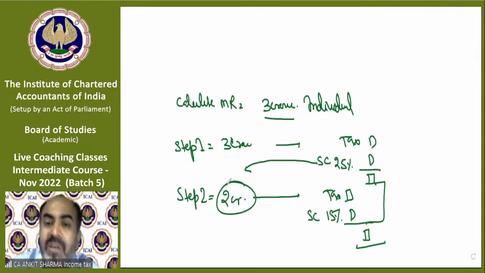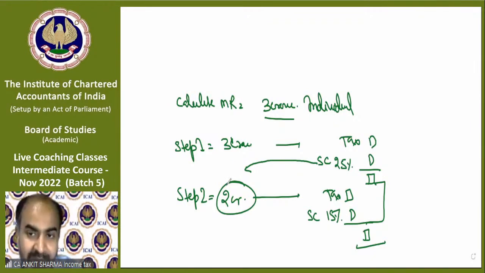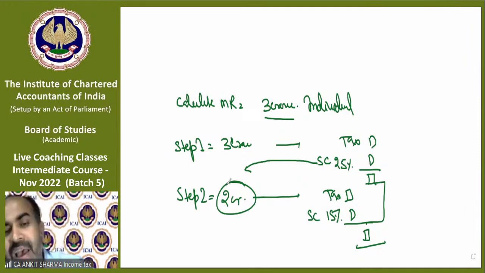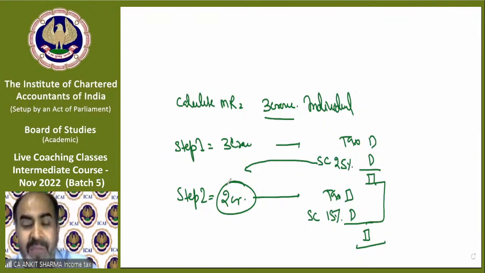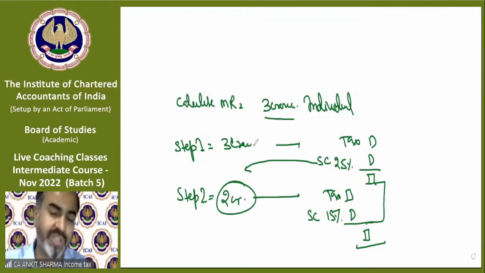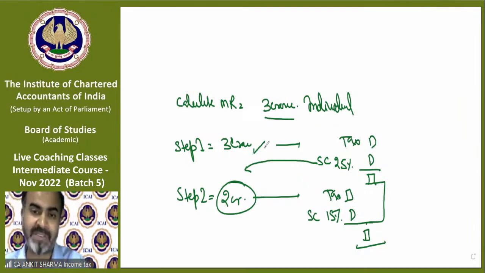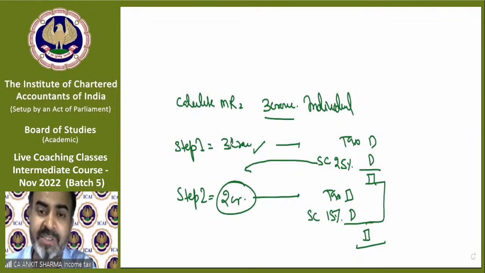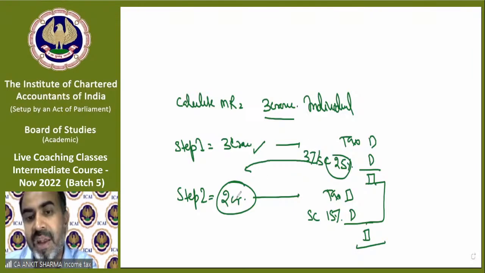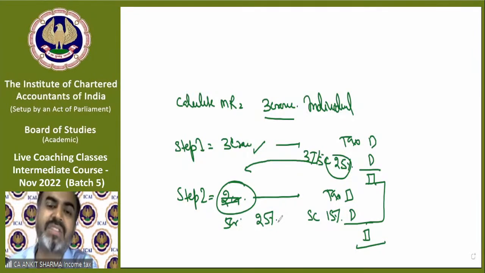So if income is more than 50 lakh but less than 1 crore, then we will write 50 lakh in step number 2. But if income is exceeding a surcharge rate, like more than 1 crore or 2 crore, then step 2 will take that income which is before that rate of surcharge given in the first step. For example, if the income is 6 crore, then surcharge rate will be 37%, and now we will take 5 crore income because till 5 crore surcharge rate is 25%. So we have to take in step number 2 the preceding surcharge rate provision.